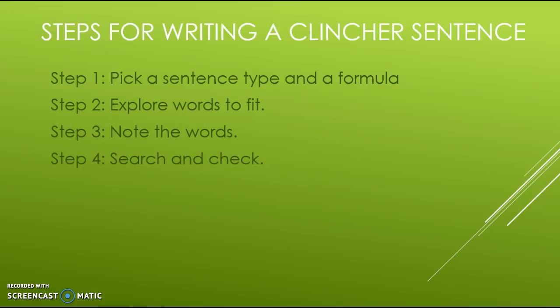So that means that we're going to make sure that the clincher sentence matches the type of clincher sentence and formula you picked, and then make sure that it's different than the topic sentence. You want to make sure that you check for verbs and subjects like you've done before. And you want to make sure that there's a helping verb with the main verb if it needs to be. And then we have our clincher sentence done. We want to make sure that it has a clue word that ties the details together.